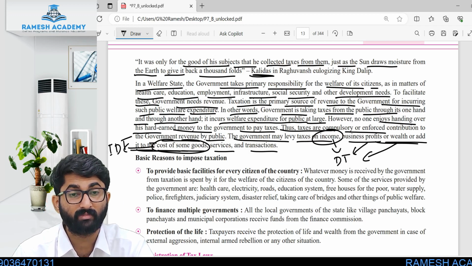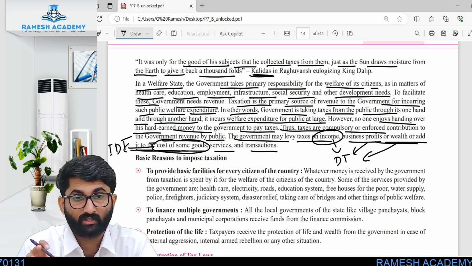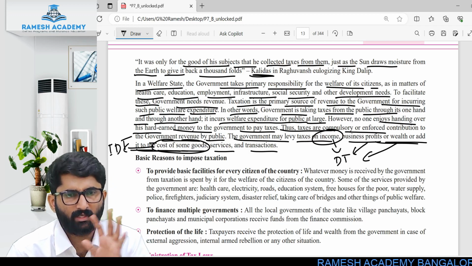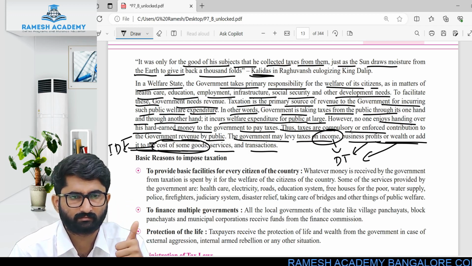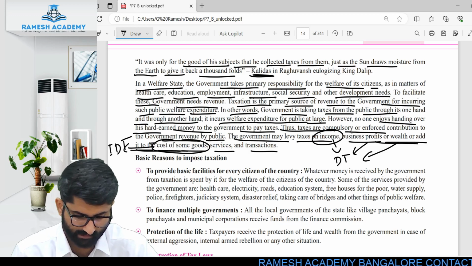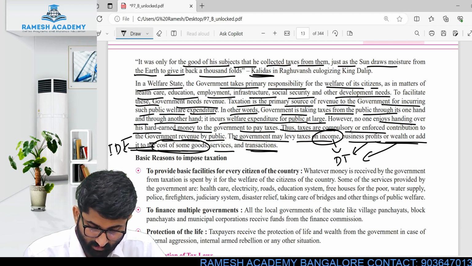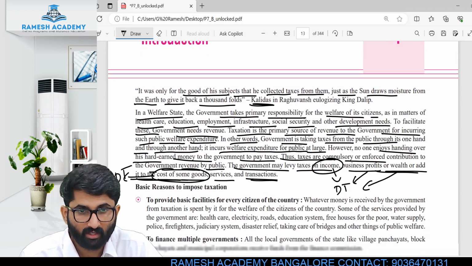I told you about the biscuit packet, no? I purchased it for 30 rupees. That includes 3 rupees GST. That is indirect tax. As simple as that. Agreeing with this? Following this, no? Yes, sir. So also services and transactions. So these are some introduction.